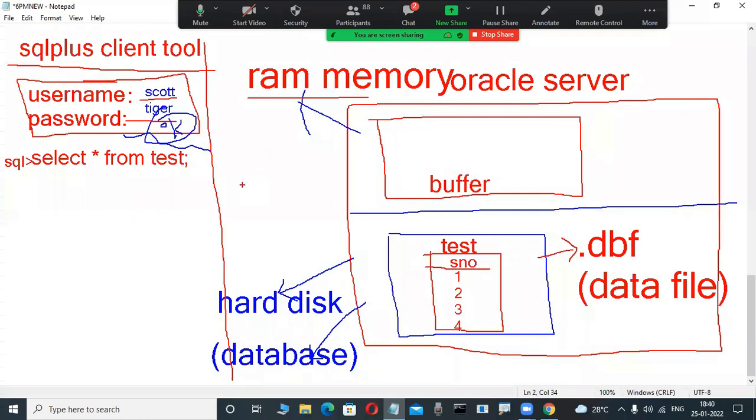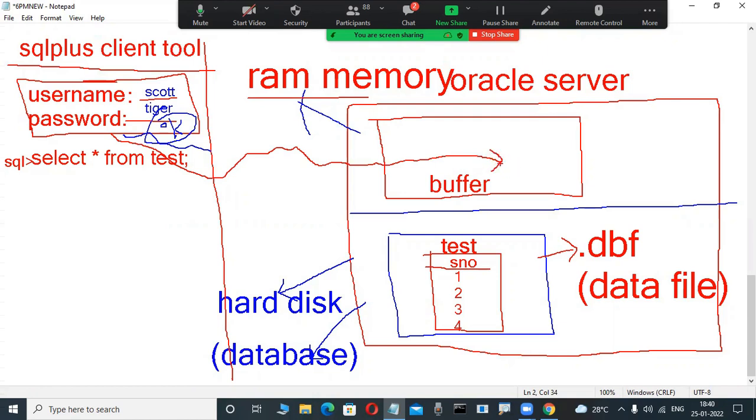Don't worry. But unfortunately, for newcomers, select star from table name test means this client tool, the user process, is connected to the server process. So many things are there. This tool first checks whether the requested table, test, is available in a memory area, in a buffer. This is the database buffer cache. Here it will be checking.